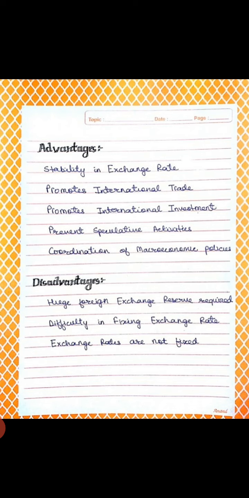Now we have to discuss a few disadvantages of the fixed exchange rate system. First is the huge foreign exchange reserve required, then difficulty in fixing the exchange rate, and the last one is that the government has to maintain a 100% gold reserve. So these are a few disadvantages of the fixed exchange rate system.